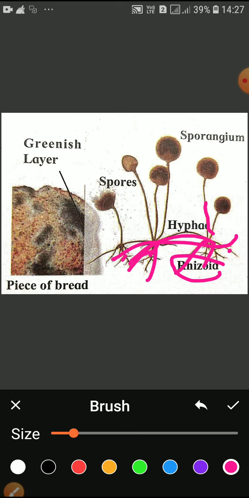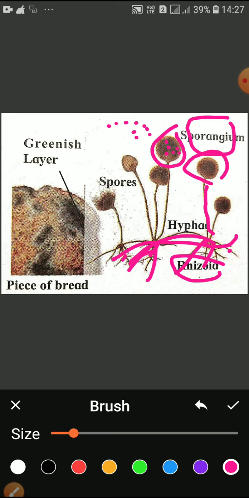And at the top there is a bag-like structure. This bag-like structure is called sporangium. So this is the sporangium. Inside the sporangium there are spores. So these are the spores. What will happen when these fungi remain in a moist place for some time? Then this bag-like structure, the sporangium, bursts, and spores come out. These spores again germinate into new fungus. Yes, so there is reproduction.